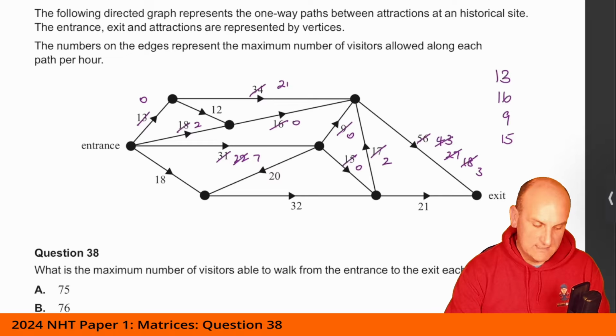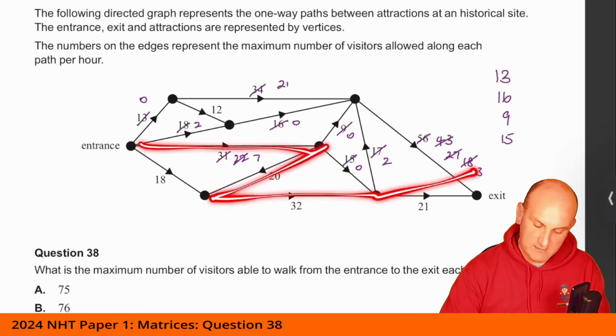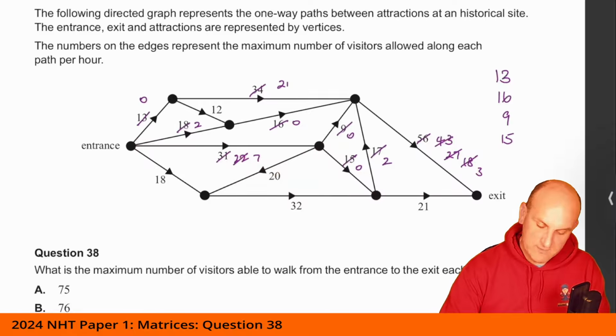Right, where next? Okay, no, we've still got some here, here, here, and here that I can get through. So that would be 7. 7 off there gives me a 0, 7 off of there gives me 13, 7 off of there gives me 25, and 7 off of there gives me 14.